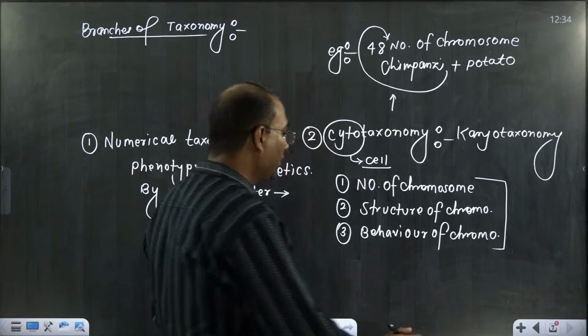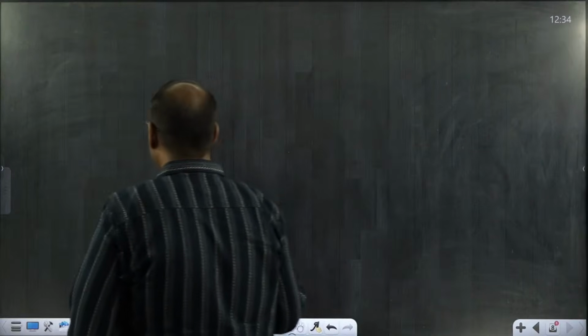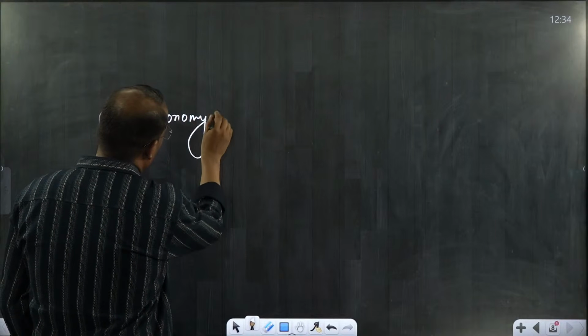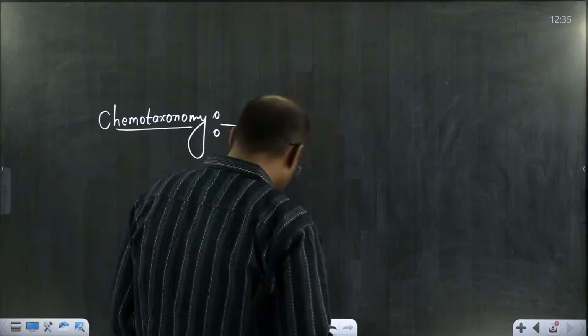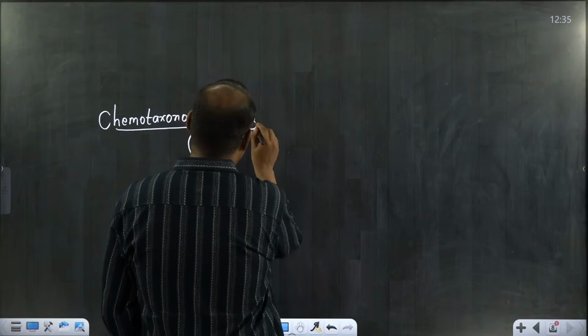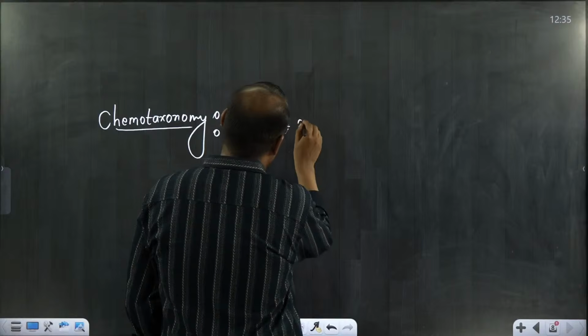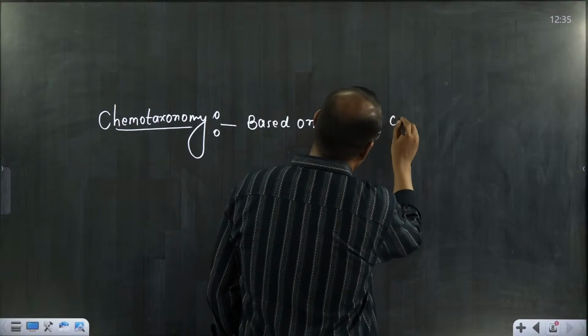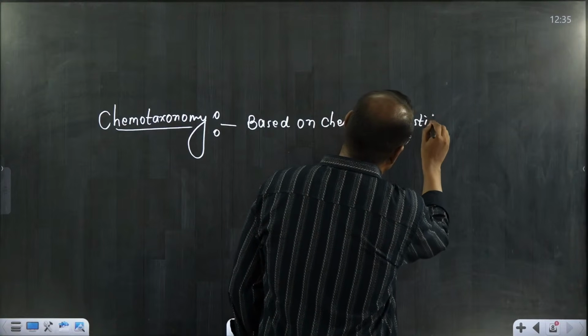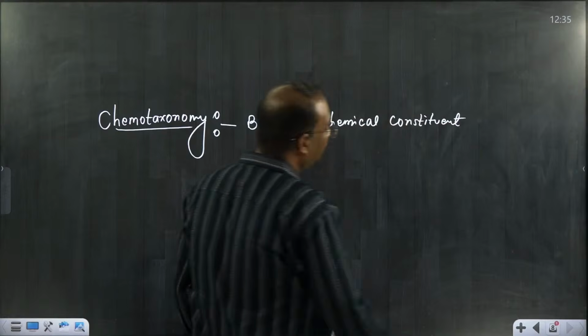Next was chemotaxonomy. Next term is chemotaxonomy. By name itself, you can identify chemotaxonomy means chemical. They are talking about chemical. So this type of classification is based on chemical constituents.